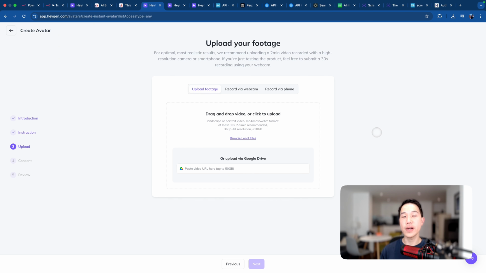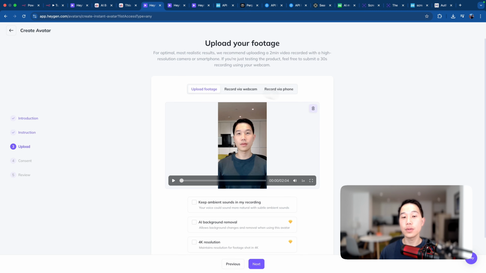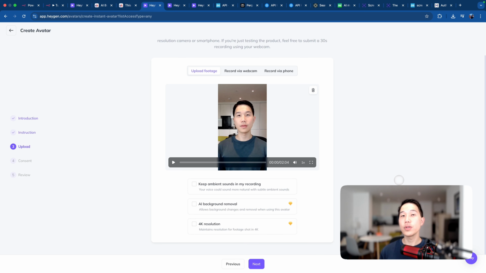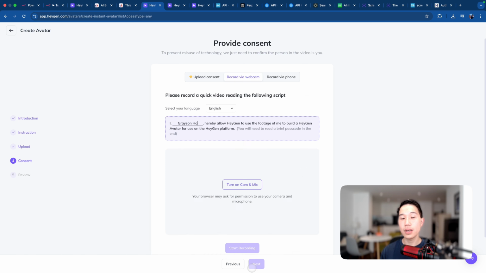And for myself, I've already prepared the footage. So I can click on browse local files and then just select the video files that I have. And once you have uploaded footage, you can see there are a bunch of options here, like keeping ambient sounds in your recording, which could generate a more natural sound. And also you could use AI background removal if you're on a creative plan. So let's just click the first option and click next.